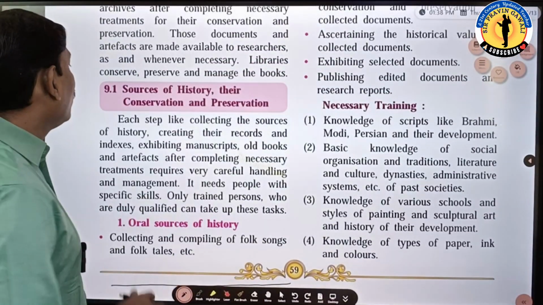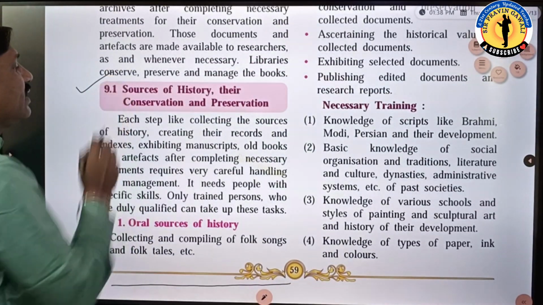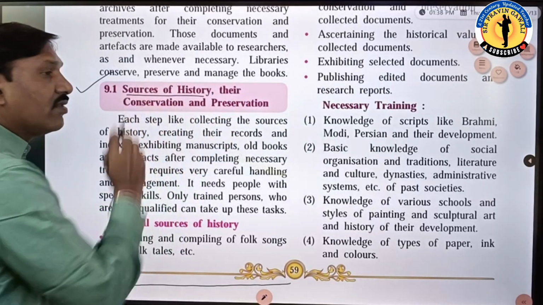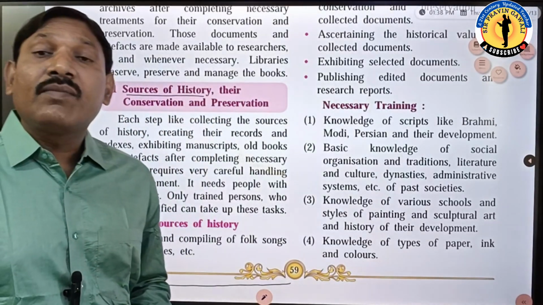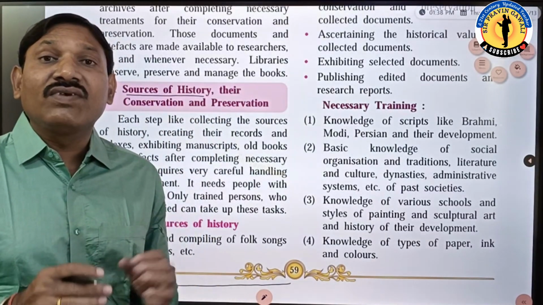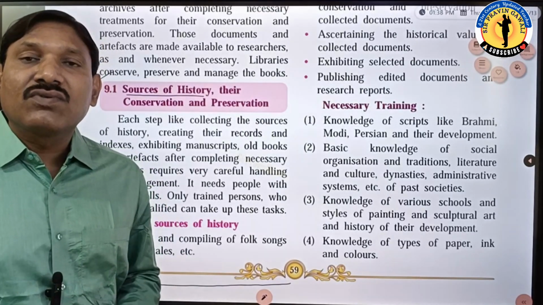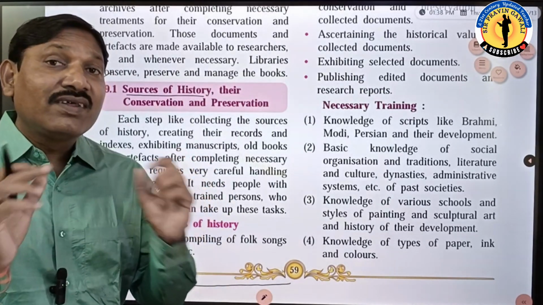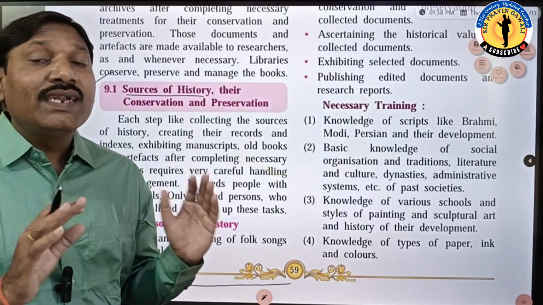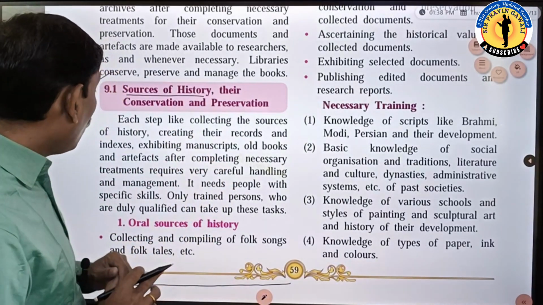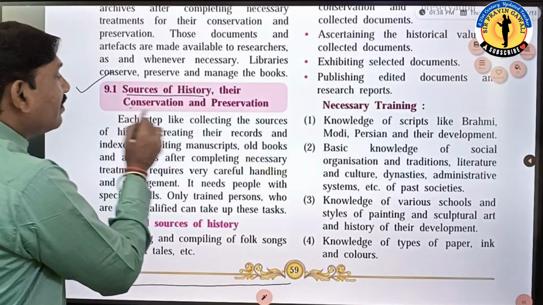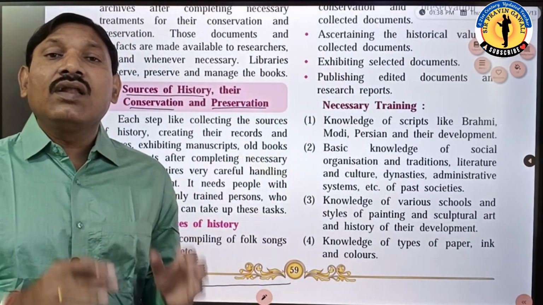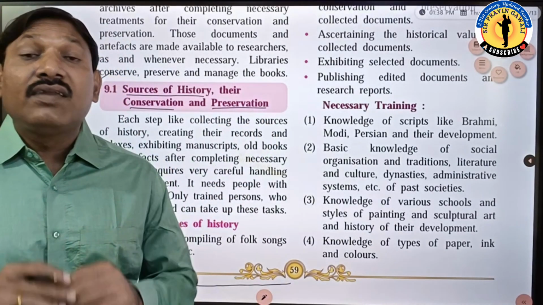Now, dear students, we are going to learn the next and first point, that is 9.1, sources of history, their conservation and preservation. Dear students, we have already learned about the sources of history. Many sources of history are there. For example, the main sources of history are oral, written and material sources. We have already learned in detail. But now what we are going to learn is conservation as well as preservation of the oral, written and material sources.